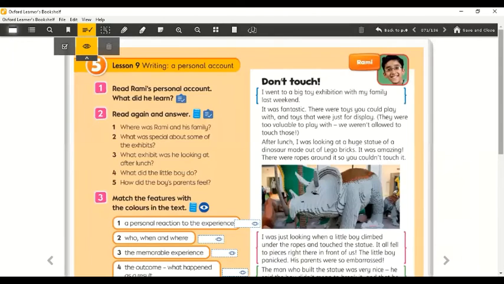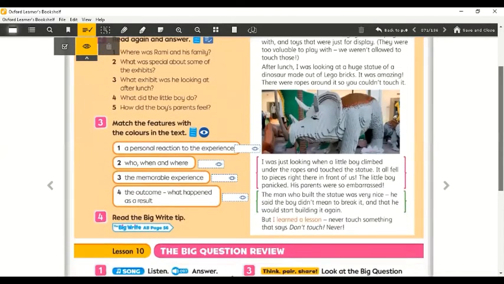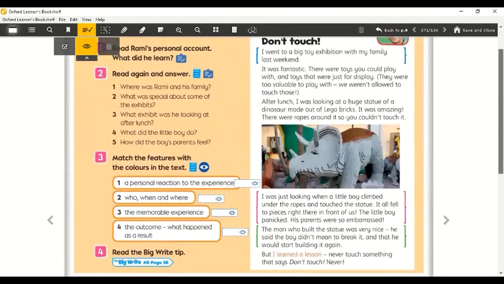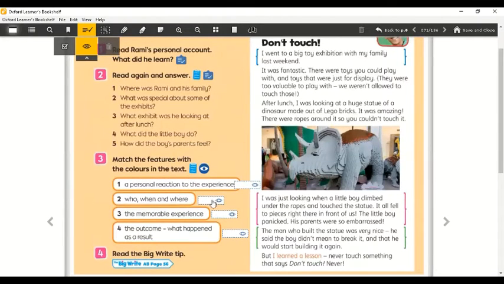Okay, great. Now let's see question number 4. We have to match the features with the colors and the text. So let's see number 1, a personal reaction to the experience. What do you think? Is it the blue one, the pink one, orange one, or a green one? Yes, great, the green one here.